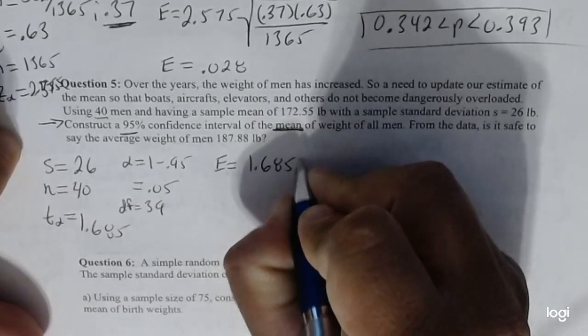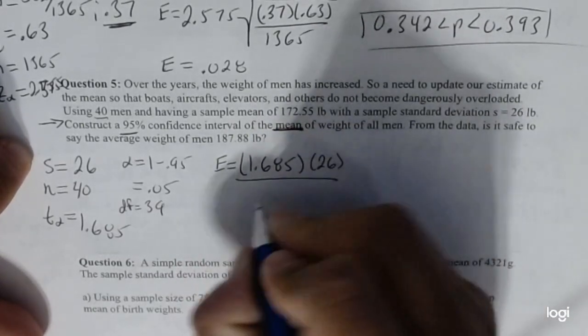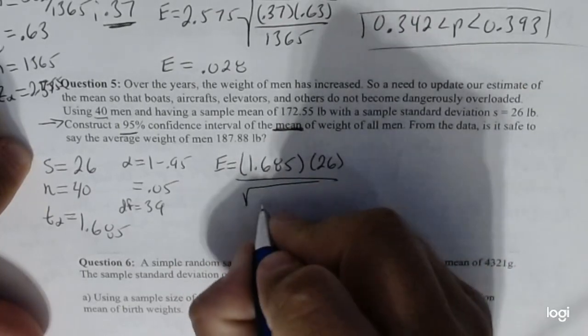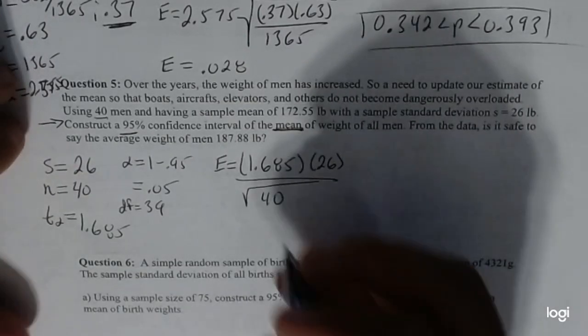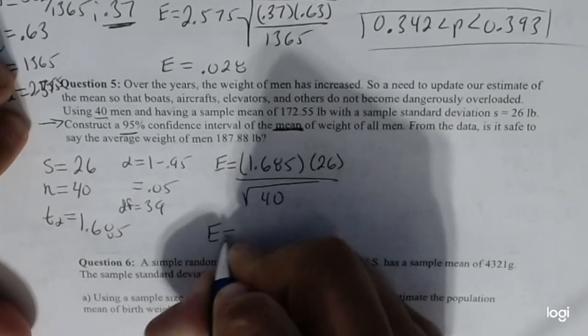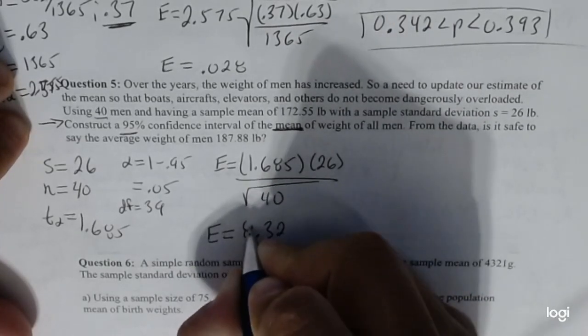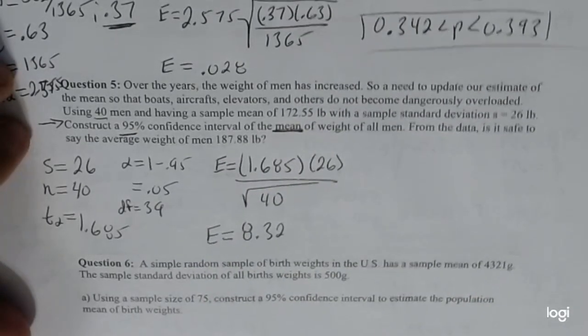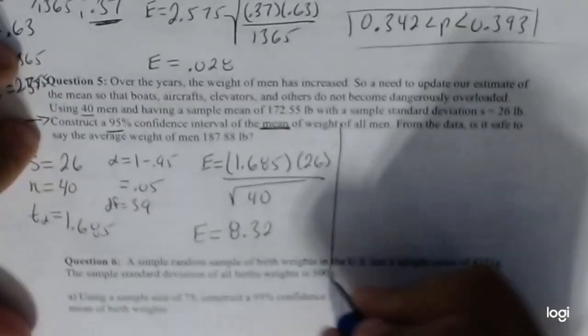1.685 times our standard deviation, which is 26, all divided by the square root of n, or in this case, 40. All right, so once we do that, you should get roughly a margin of error of 8.32-ish, approximately.